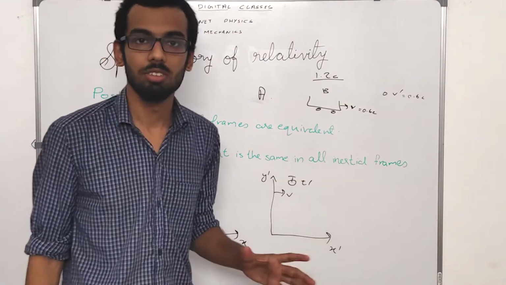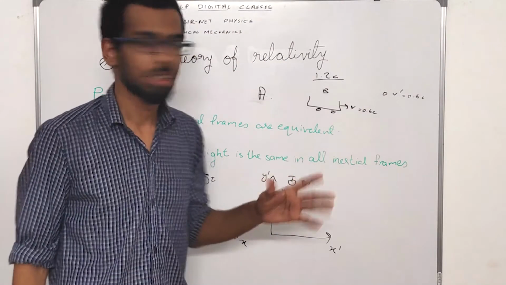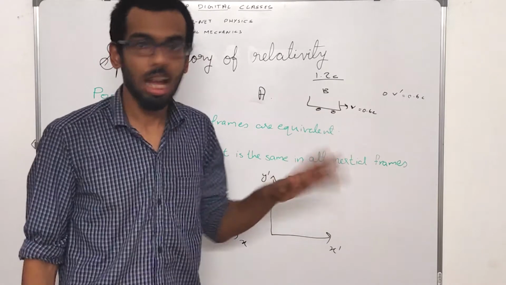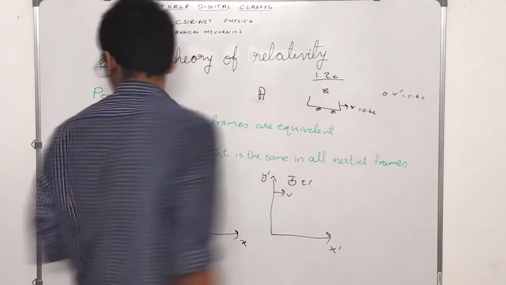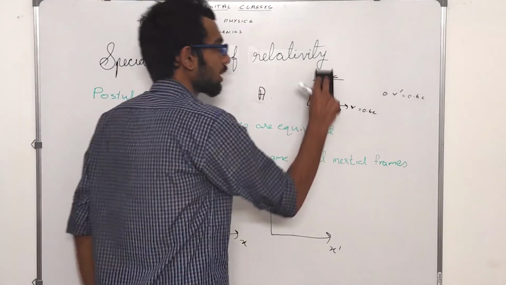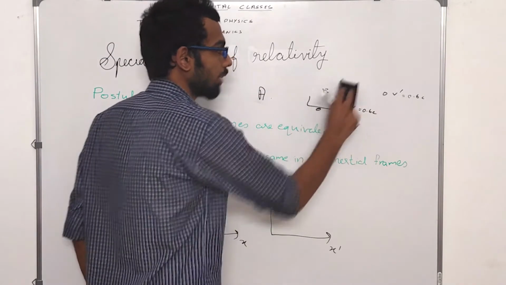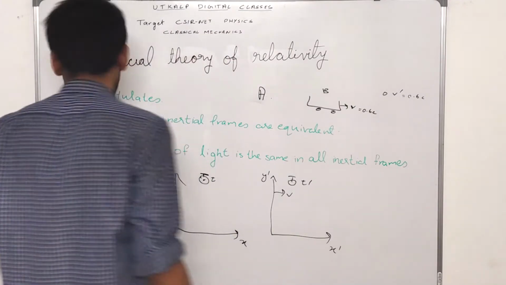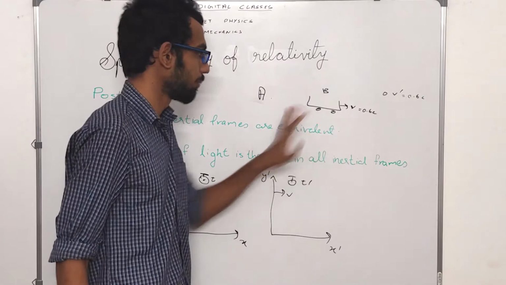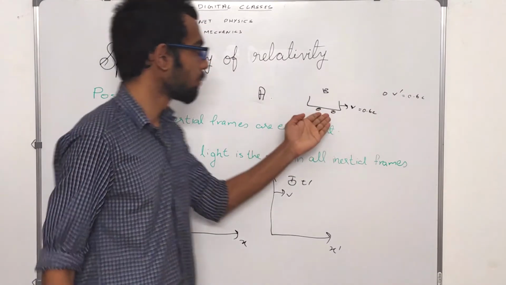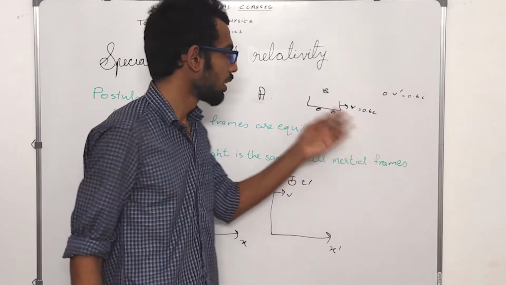In special theory of relativity, you have an upper limit on speed. And how you do this math, I will come to it soon enough. But before that, let's talk about its concept. What happens is, according to this guy, this guy is moving at a very high speed.